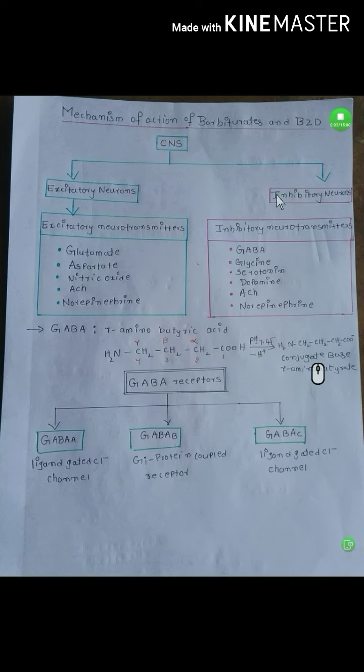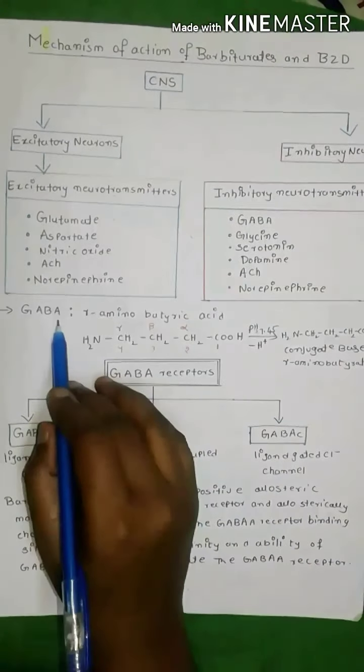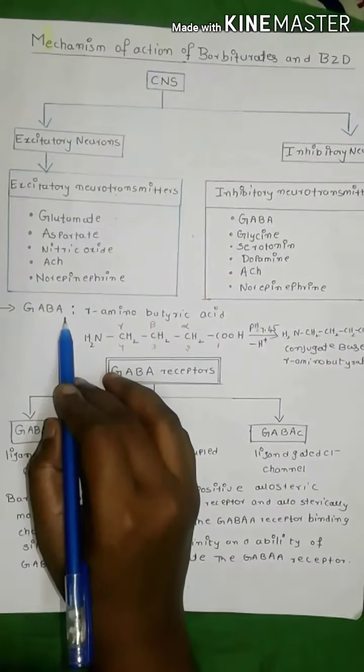Coming to the inhibitory neurons. These inhibitory neurons release inhibitory neurotransmitters: GABA, glycine, serotonin, dopamine, acetylcholine and norepinephrine. These inhibitory neurotransmitters act as a ligand or agonist to bind and activate the anionic channels and produce an inhibitory response in neurons. GABA is the major inhibitory neurotransmitter in our brain.